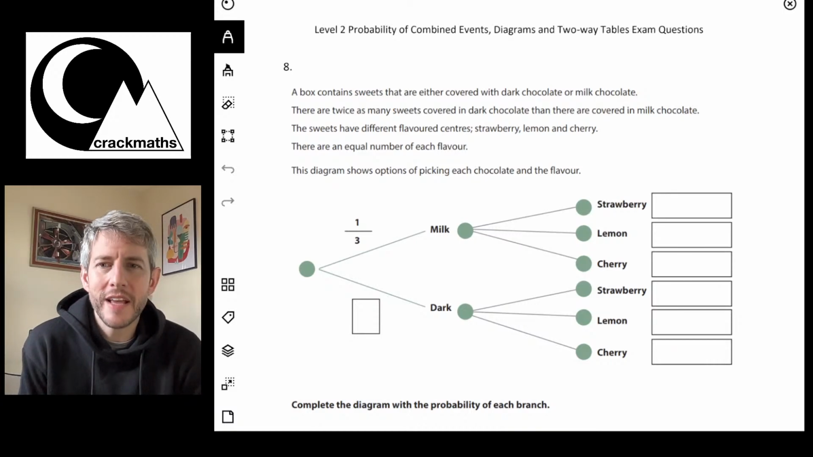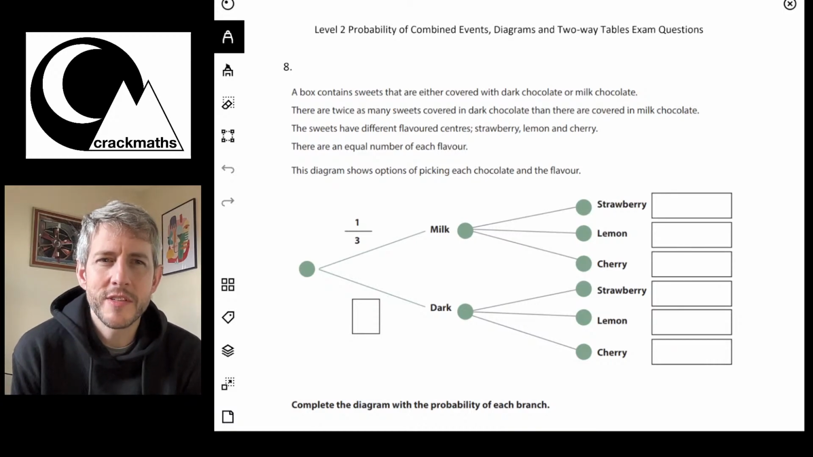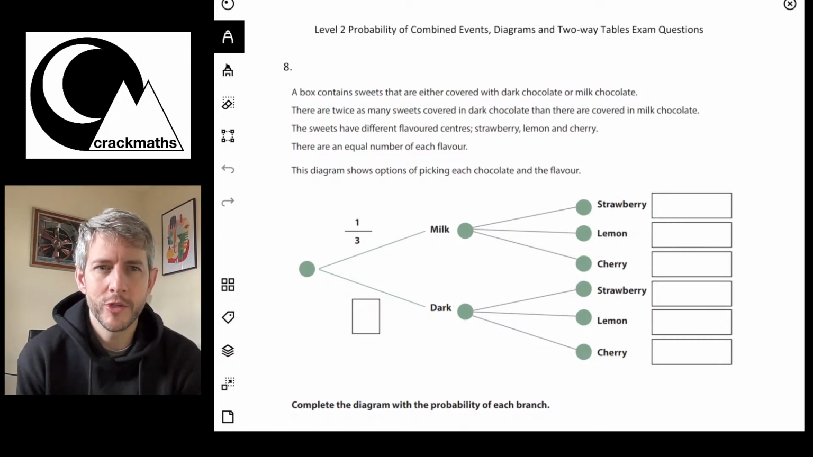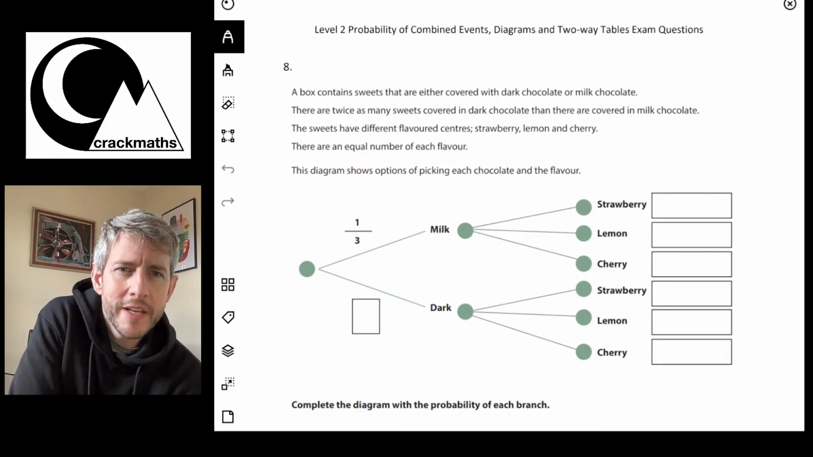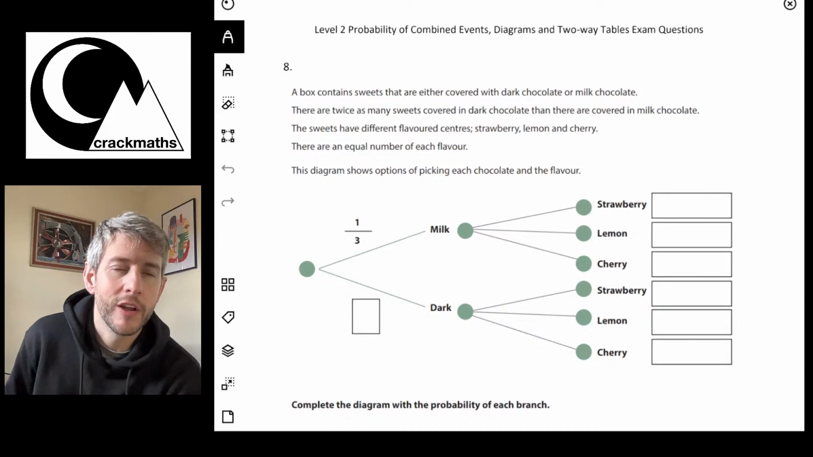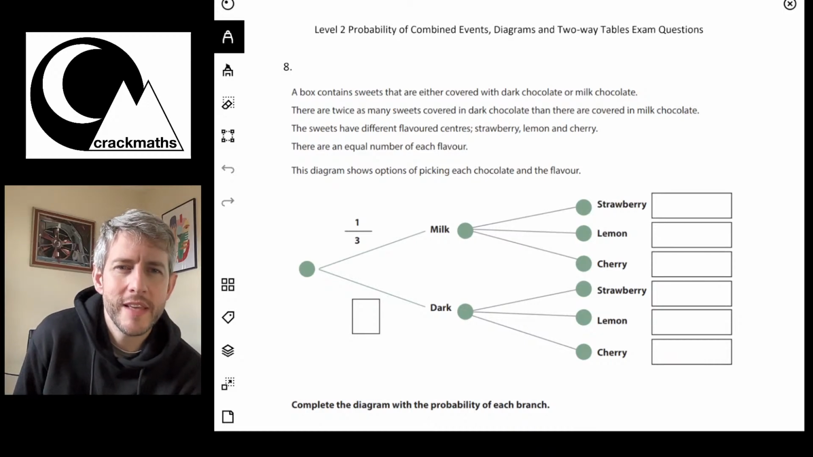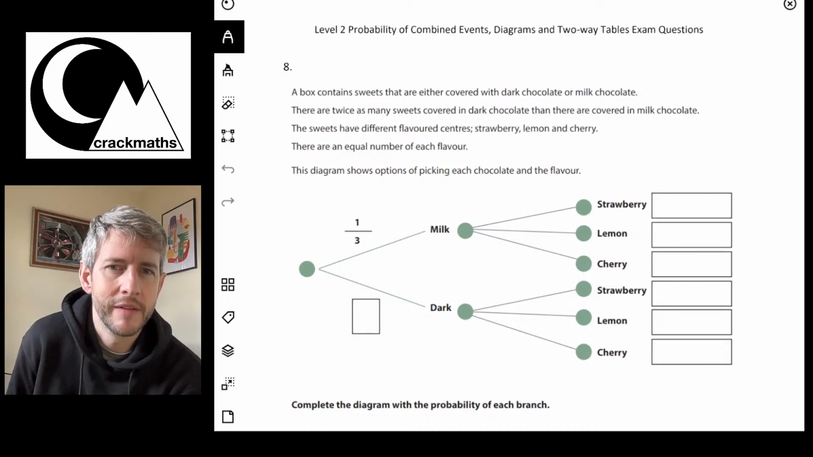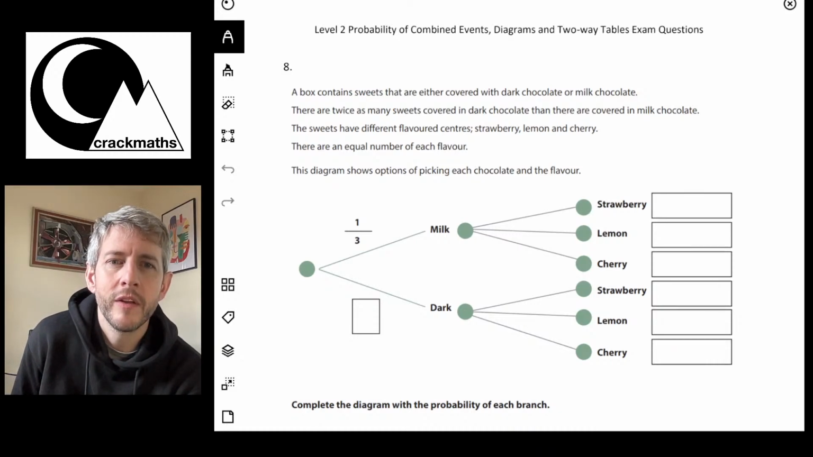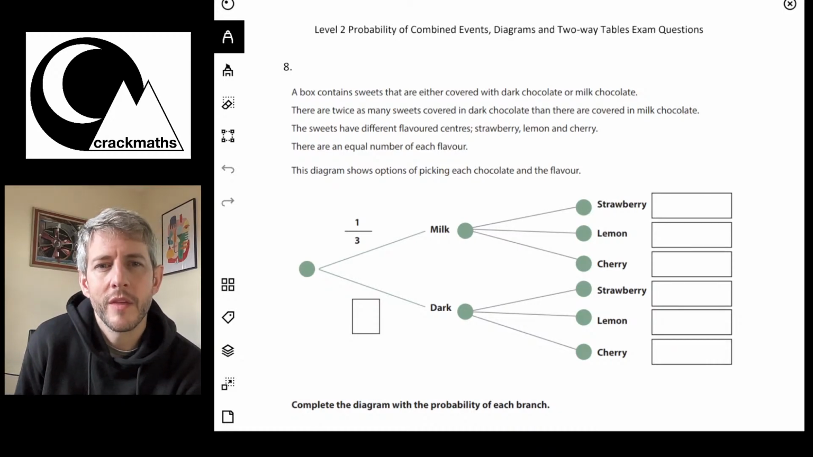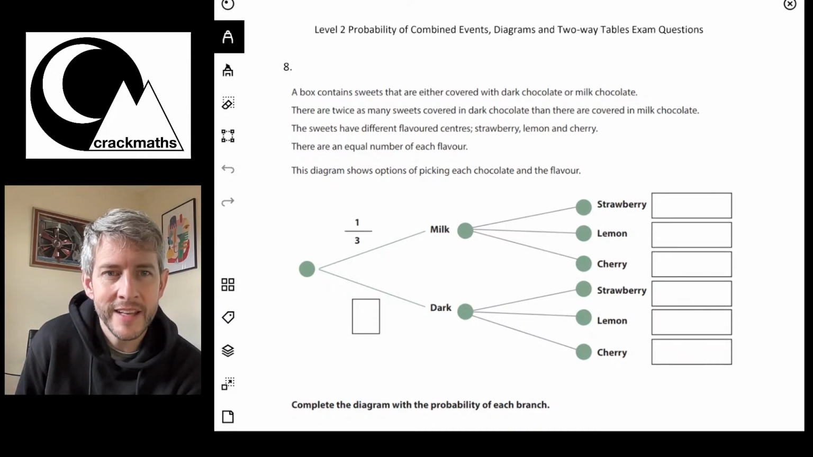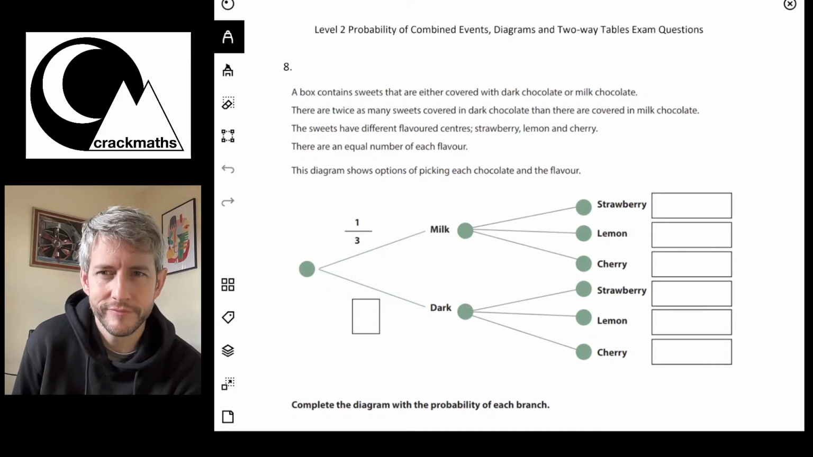Okay, here we go. We've got the next question here. And this question says, a box contains sweets that are either covered with dark chocolate or milk chocolate. There are twice as many sweets covered in dark chocolate than there are covered in milk chocolate. The sweets have different flavoured centres: strawberry, lemon and cherry. There are equal numbers of each flavour. The diagram shows options of picking each chocolate and the flavour.